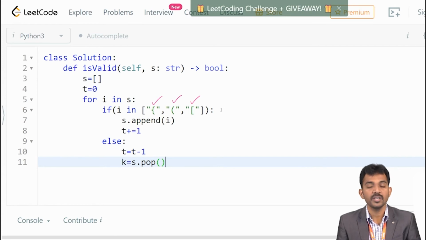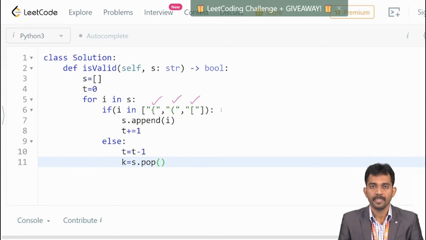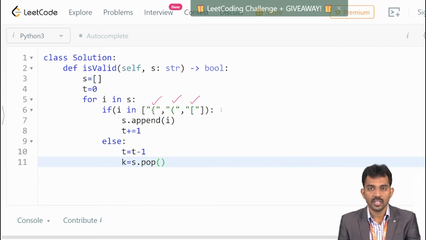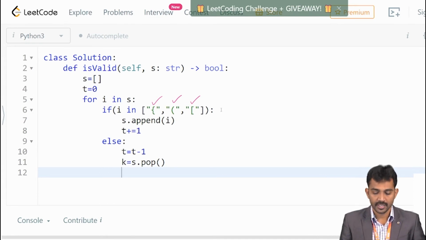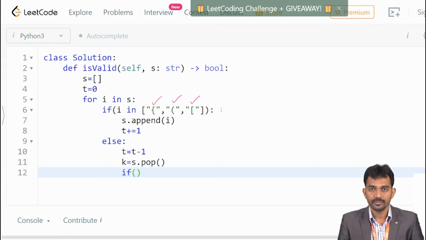The same principle which you used in the stack. What is the stack concept? Stack is first in, last out. The same concept follows the pop function also, right? Here I use the append and pop. Pop means it is going to remove the last element and place it in the k, right? After this, I need to check which kind of bracket the closing symbol is.